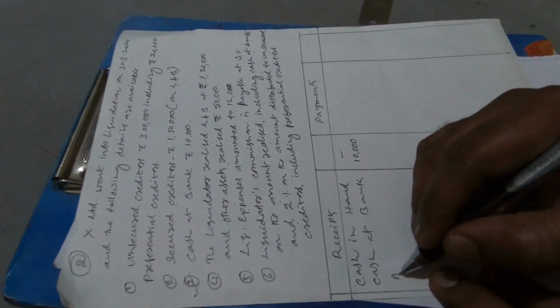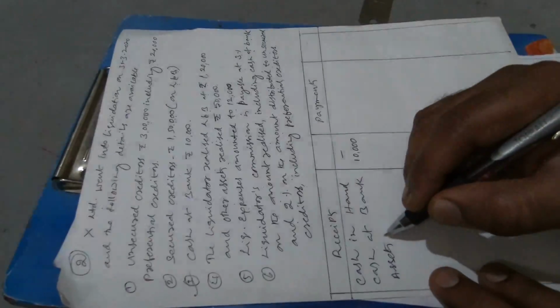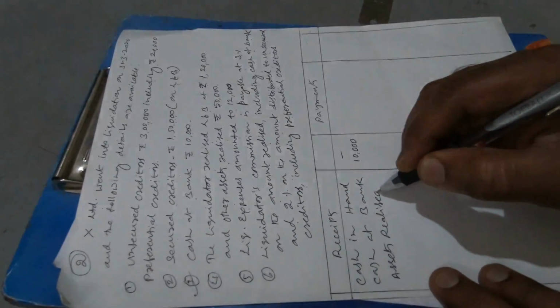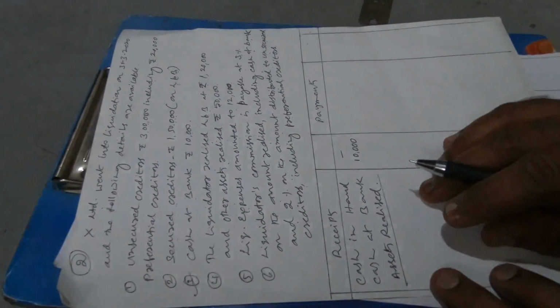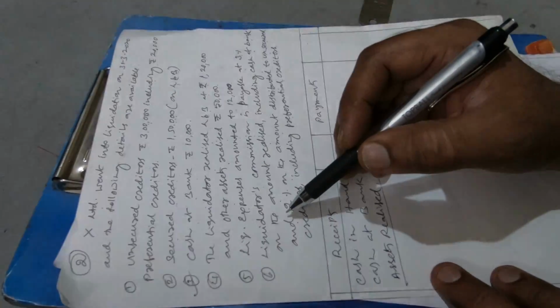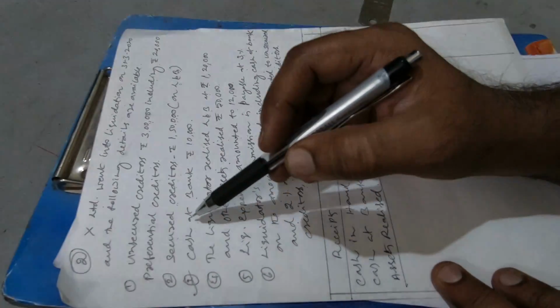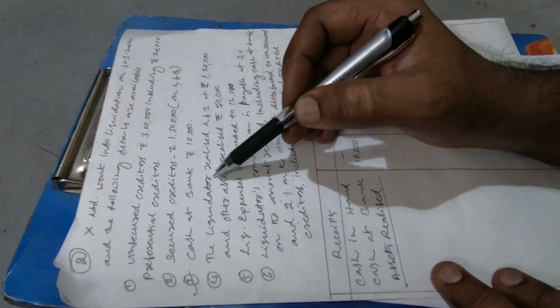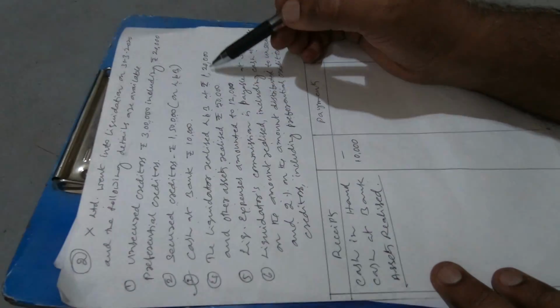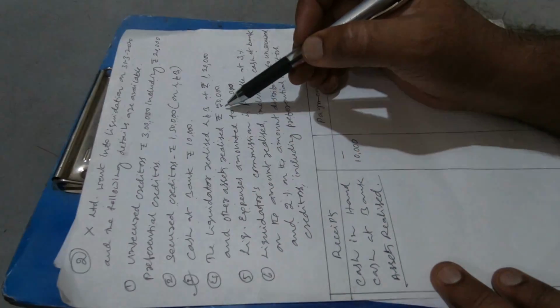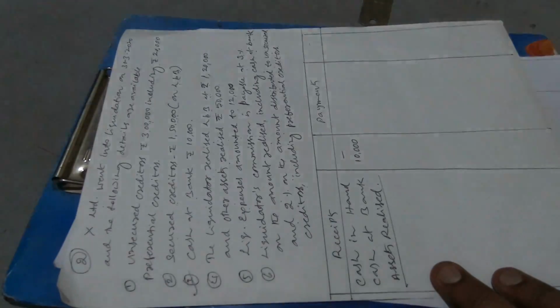And now let us take the assets realized here. The liquidator realized land and buildings at 1,20,000 and other assets realized at 50,000.